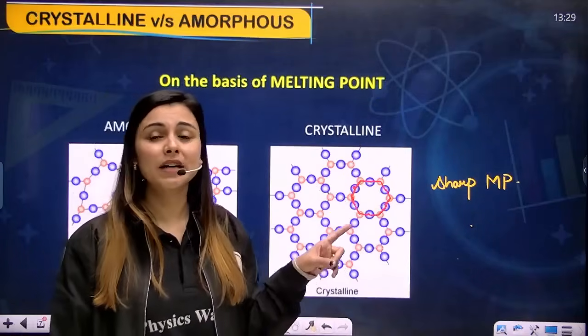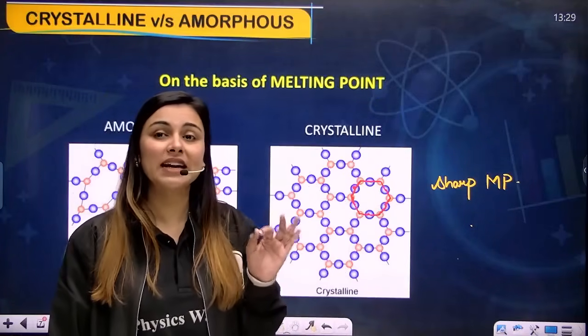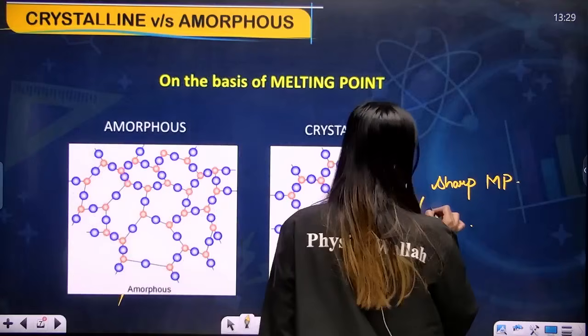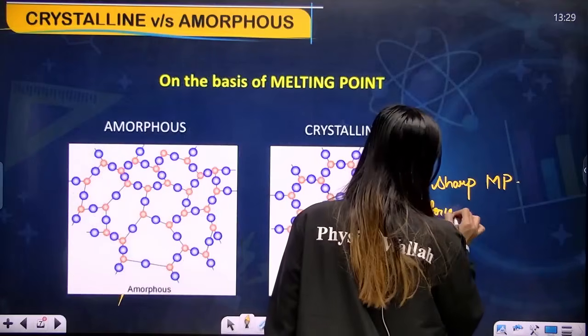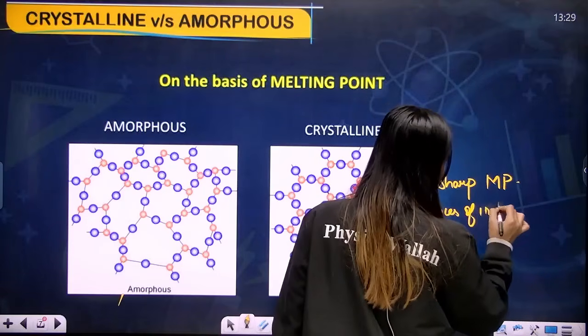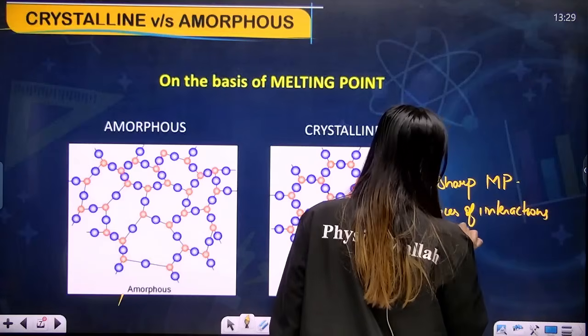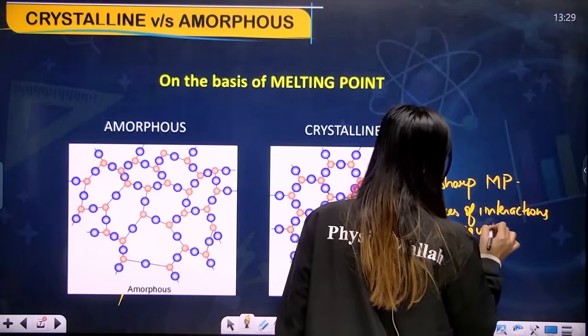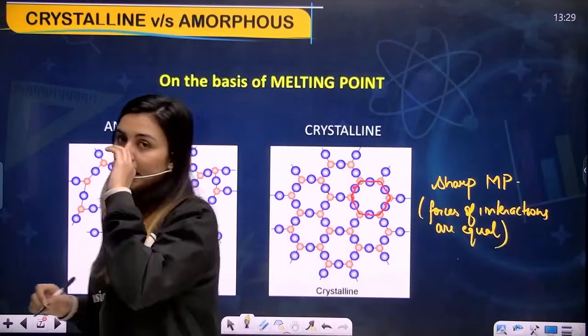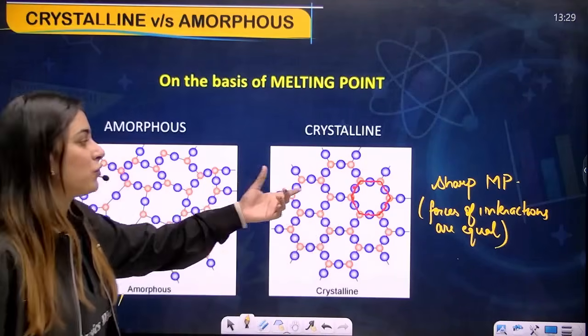Why do we have a sharp melting point? Because the forces of interactions are exactly equal. Because the forces of interactions are equal, that is the reason crystalline solids have a sharp melting point.